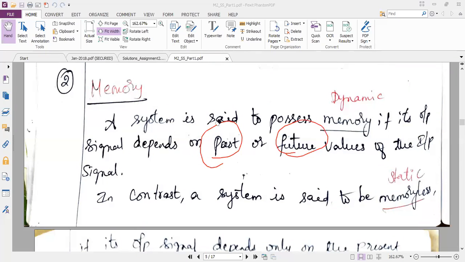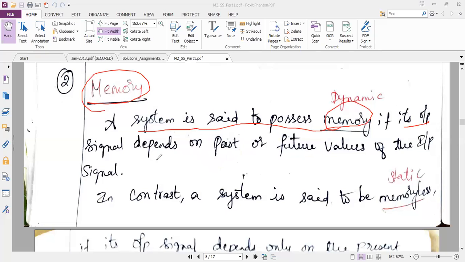So this is the definition, and I feel that you may get one question in this: what is a system, and explain 4 to 5 properties of the system. Which you feel easy to explain, you can write in the exam. Out of 6 properties, memory is one of the easiest. A system is said to possess memory if its output depends upon the past or future values of the input signal. Okay, so I have written it in my notes.